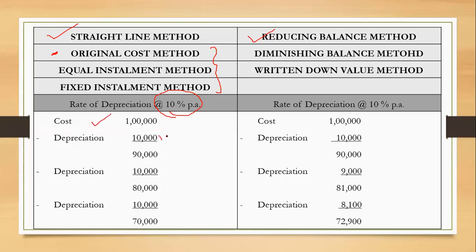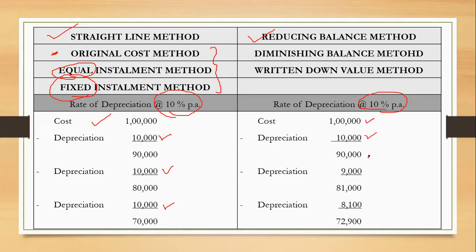10% of 1 lakh, 10,000, 10,000, 10,000 every year. The amount of depreciation remains the same. That's why it is also known as the equal installment method or fixed installment method. This is the straight line method. Now, when you come to the reducing balance method, the cost is 1 lakh and the rate of depreciation over here is also 10%. But we are talking about reducing balance. So in the first year, you charge 10%, 10,000 depreciation is deducted, and the balance is 90,000.